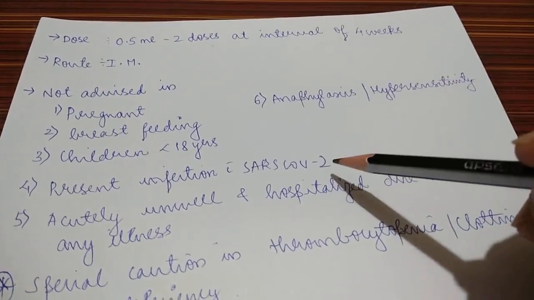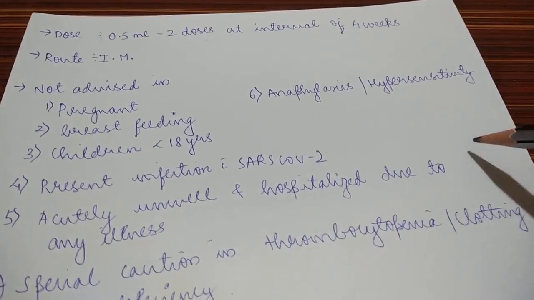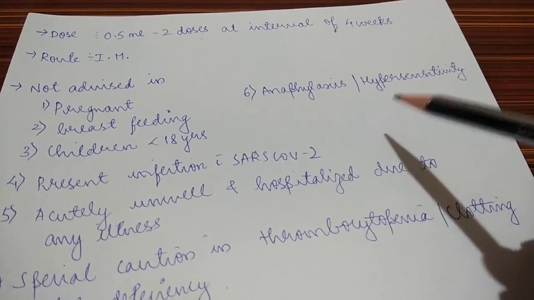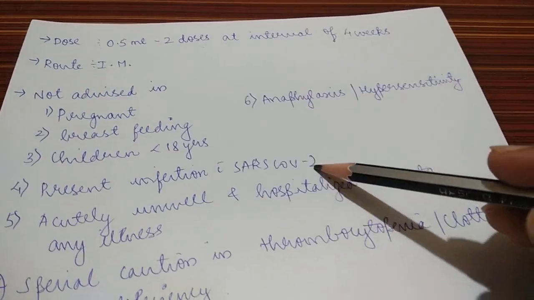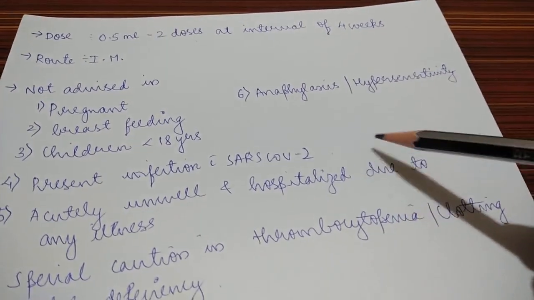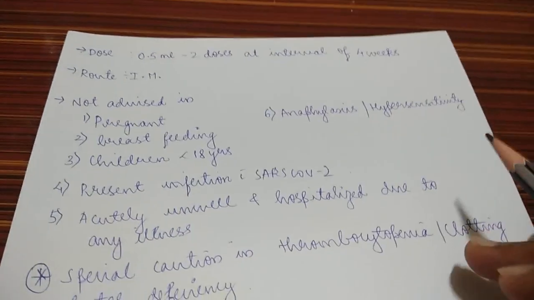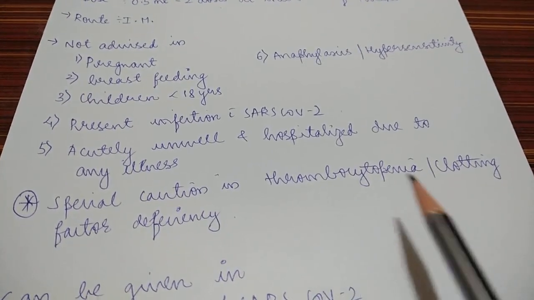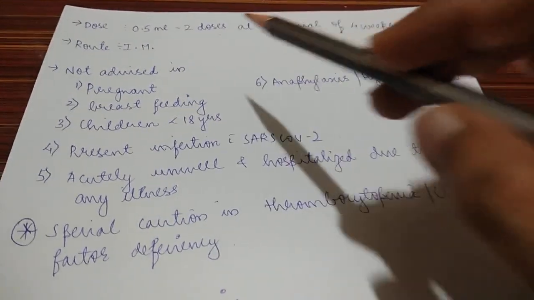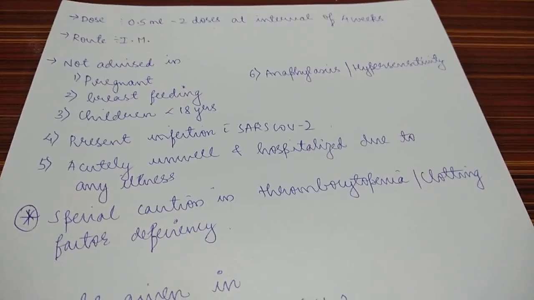So the persons infected with SARS-CoV-2 are advised to take vaccine 4 to 6 weeks after the recovery from the illness. Okay, these 2 groups are advised to take the vaccine 4 to 6 weeks once they recover from the illness. And special caution is to be given in patients with thrombocytopenia and clotting factor deficiency, because it's given IM. So special caution has to be given in these 2 conditions.